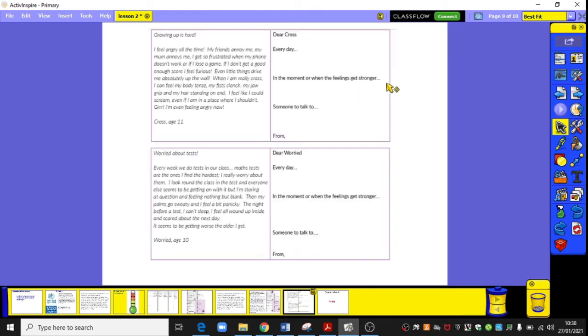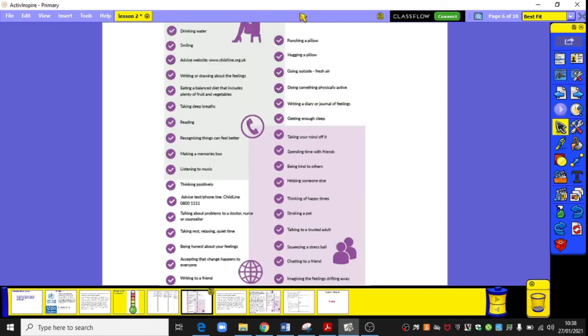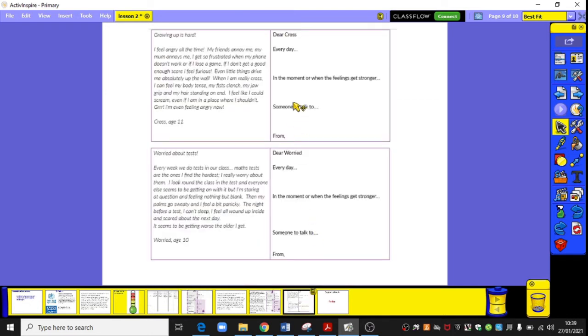So then you need to be thinking about, in the moment or when their feelings get stronger, in this scenario someone who's getting quite cross, what can they do? What advice would you give them? Once again, look back at this list, and there's some things they can do in the moment when it all becomes too much and they're really struggling. And then make a suggestion from the list as well. That will give you some suggestions.